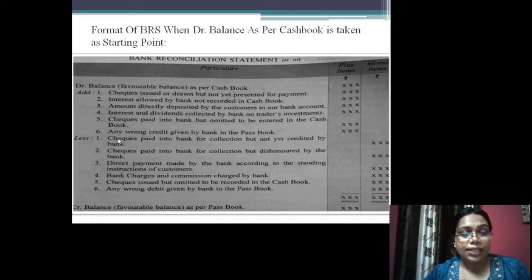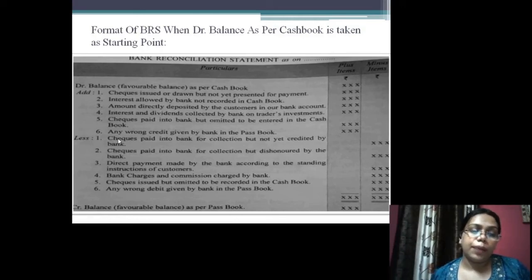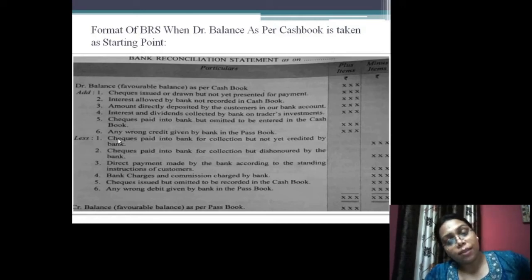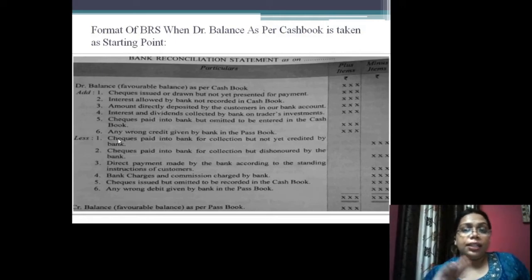Now what are the less items? Checks paid into the bank for collection but not yet credited by the bank. A check is paid to the bank for collection, but actually it has not been credited by the bank. I have issued a check, I have put a check in a bank, but it has not been credited by the bank.